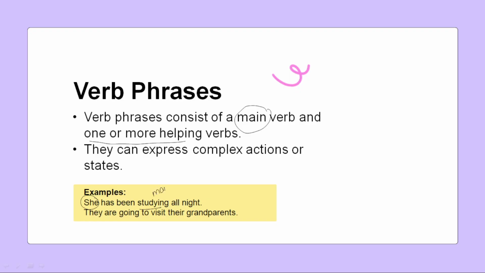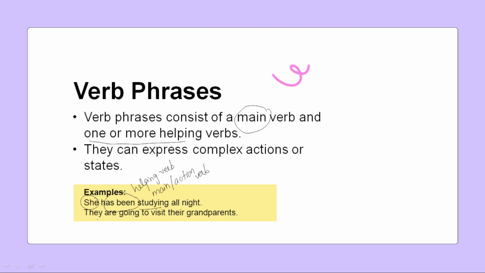Studying is the main verb, or we can call it an action verb. Okay, done. So the subject and the main verb are connected by has been. This is a helping verb. So here you can see two verbs. Helping verb is there, also main or action verb is there. These kinds of sentences we call verb phrases.